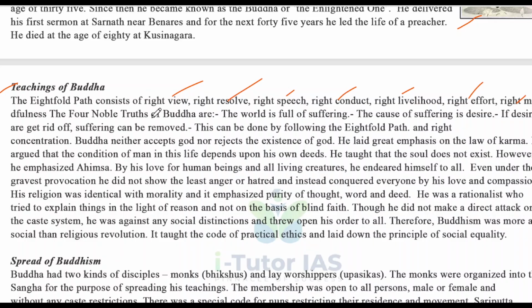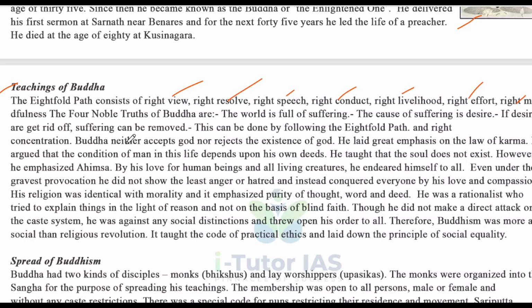And the eightfold path: right view, right resolve, right speech, right conduct, right livelihood, right effort, and right mindfulness. This is the eightfold path. And this can be done by following the eightfold path and right concentration.